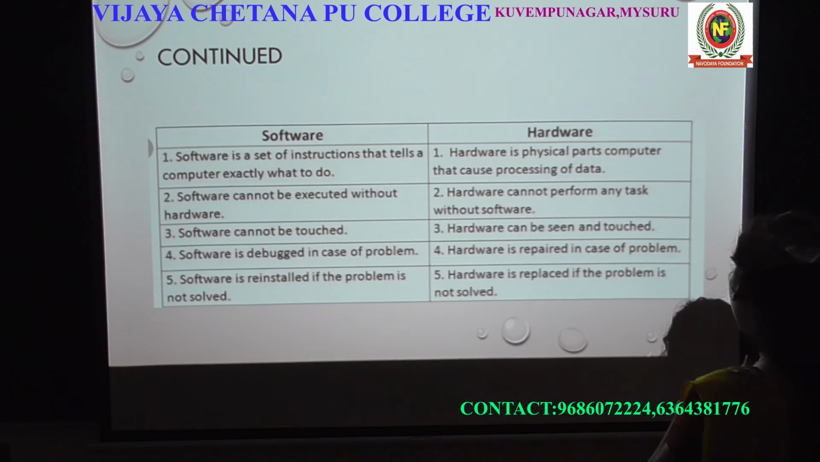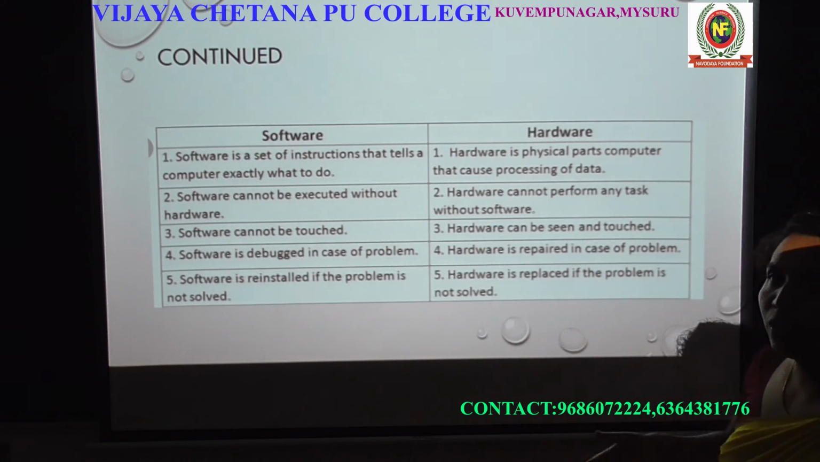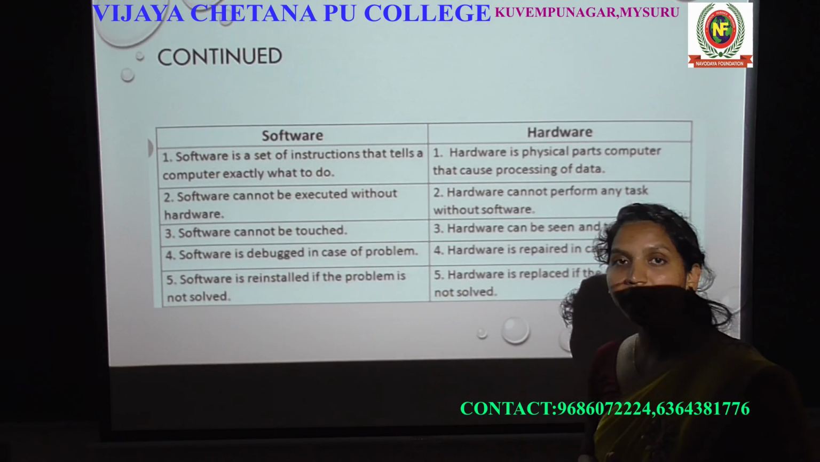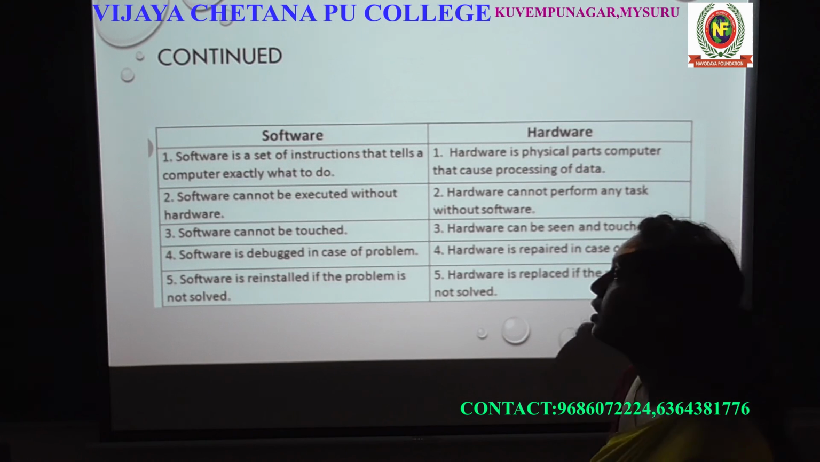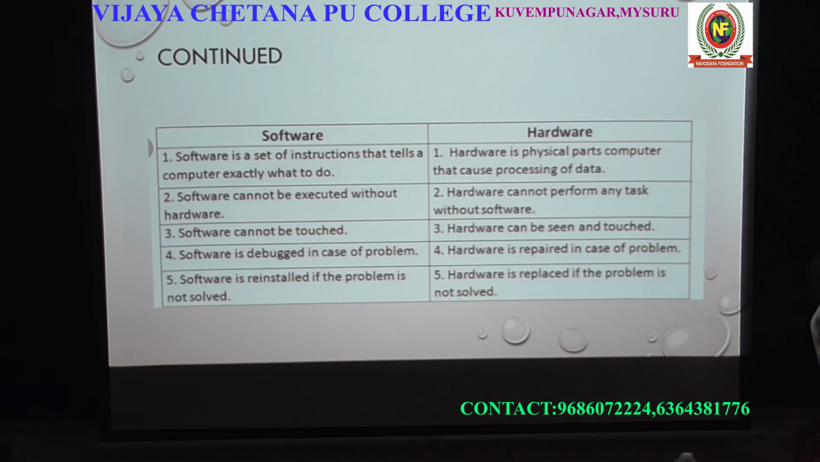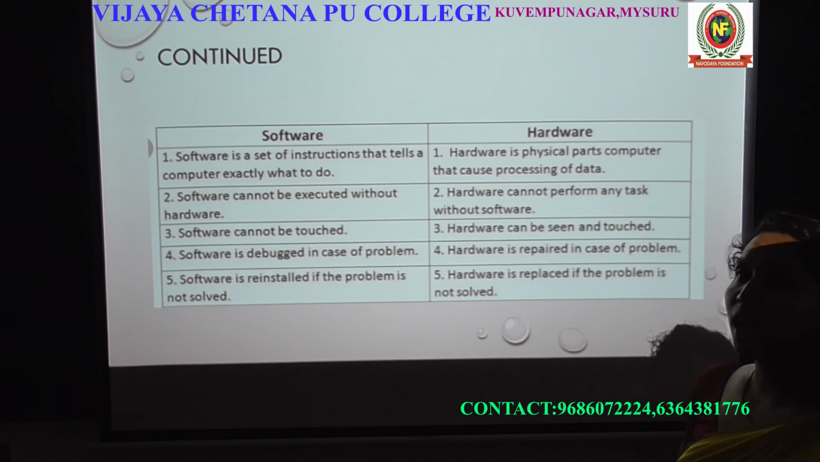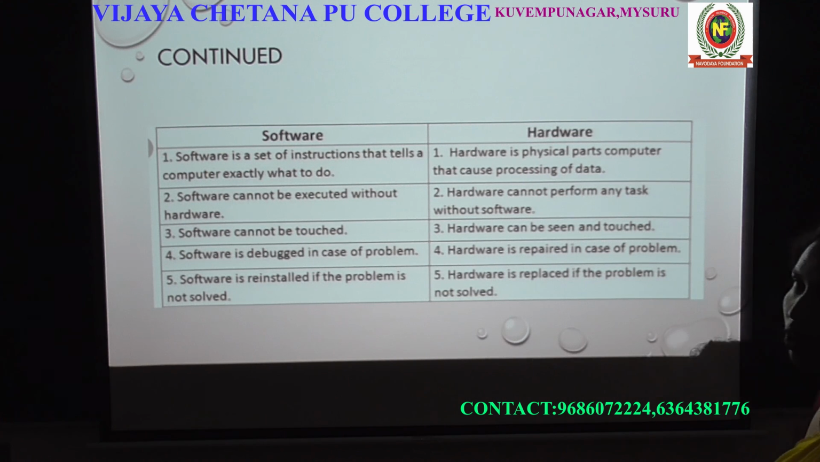The next topic is the difference between software and hardware. What is software? What is hardware? How are the two different from each other? You know that software is a set of instructions. It tells the computer what exactly to do. The hardware is the physical part of the computer. It causes the processing of data. So without software we can't use the hardware, and without hardware we are not able to use the software. Software cannot be executed without hardware, and hardware cannot perform without software.